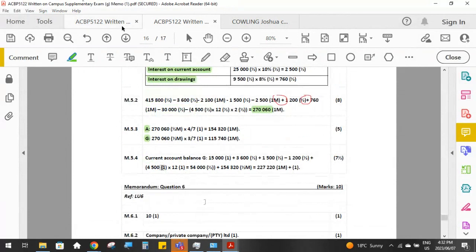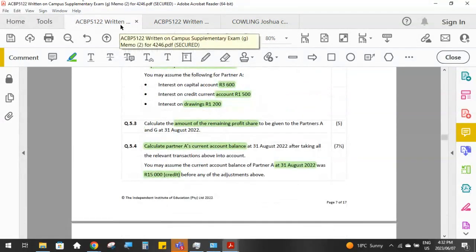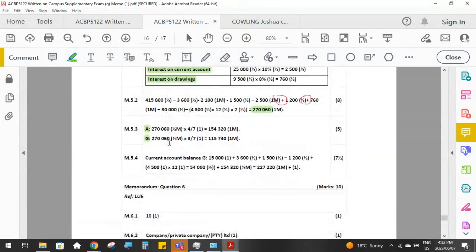So we take, okay, this is an error. That shouldn't say G, because this is for partner A, but that's just the description on the memo.